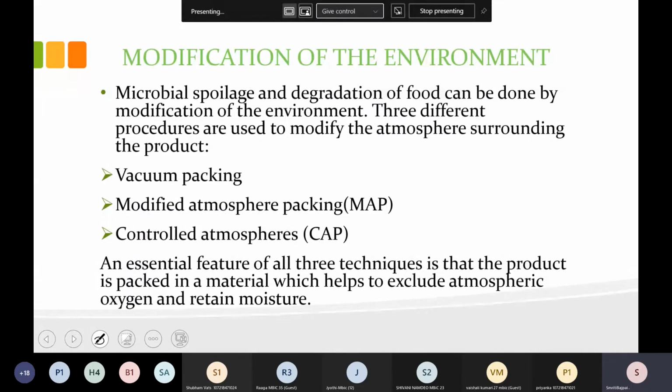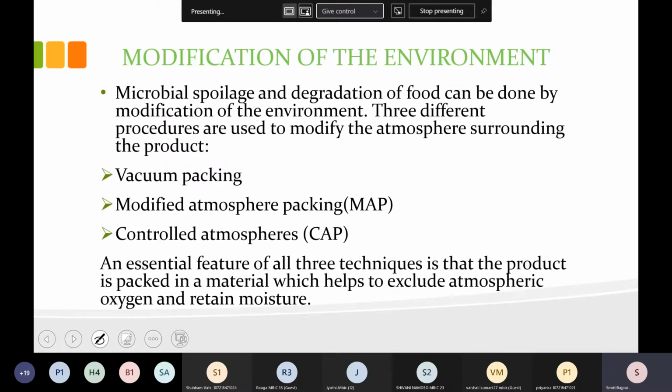Modification of the environment, this is also very important. Environment means the surroundings, and here we are talking about food only. Microbial spoilage and degradation of food can be reduced by the modification of the environment. Three different procedures are there to modify the atmosphere surrounding: vacuum packing, modified or reduced atmosphere packing, and controlled atmosphere.